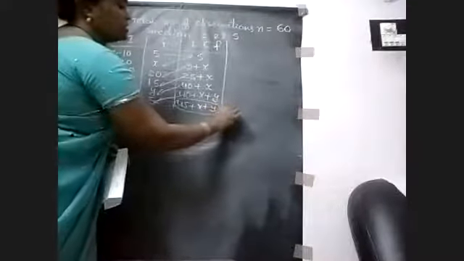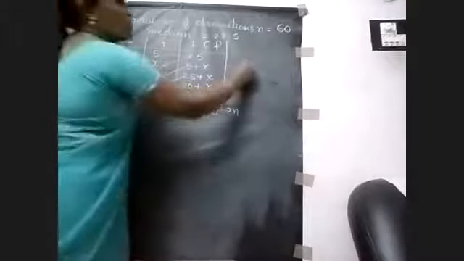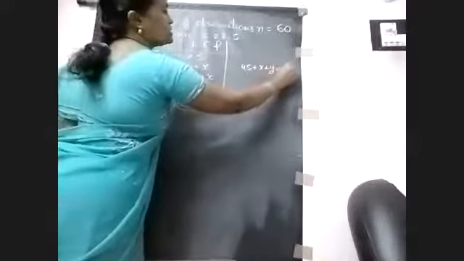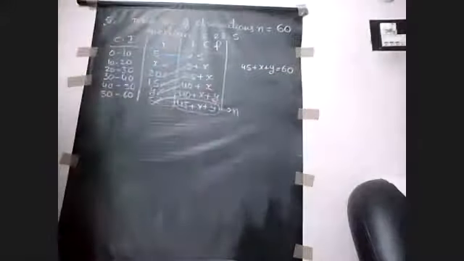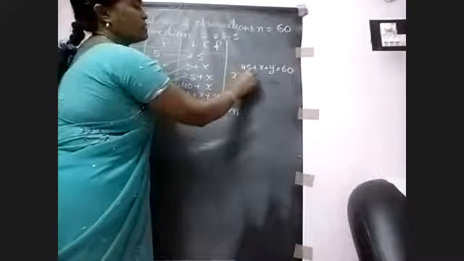So it is N, but N is given by 60. So we have to equate these two terms. That means 45 plus x plus y is equal to 60. Now we have to find the relation between x and y.